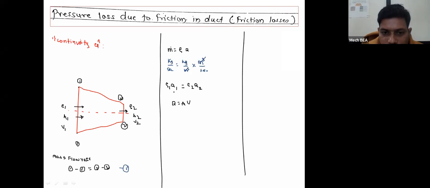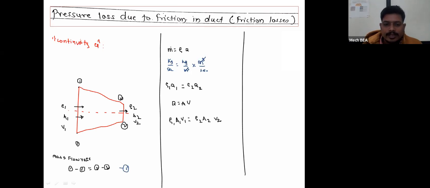So rho 1 into Q1 becomes rho 1 A1 V1, which will be equal to, instead of Q2, rho 2 A2 into V2.